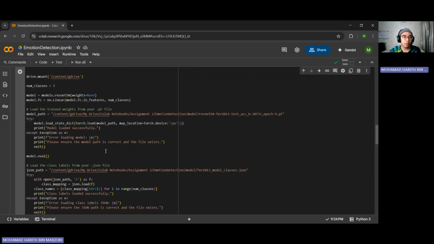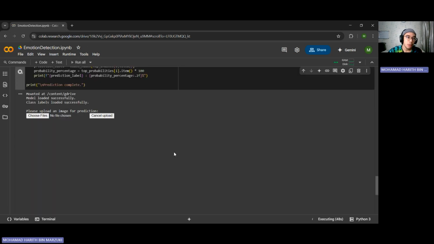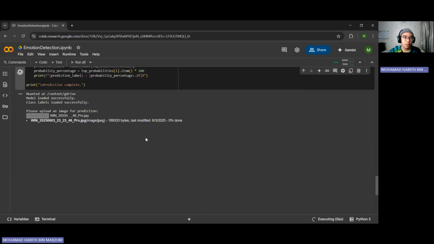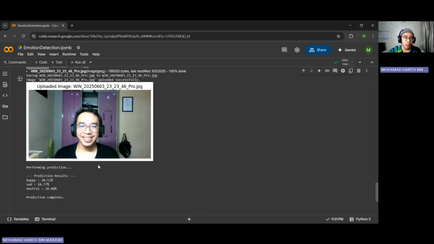To showcase it, let me run this code first. Okay, now let's choose a file. Let's choose this image first. As you can see, this is a picture of me smiling, and here is the prediction result. 20% happy, and then another two lower, sad and neutral. As you can see, the percentage is very low.